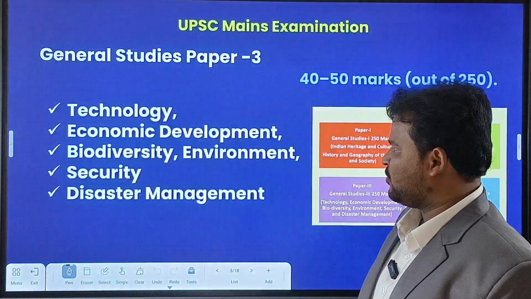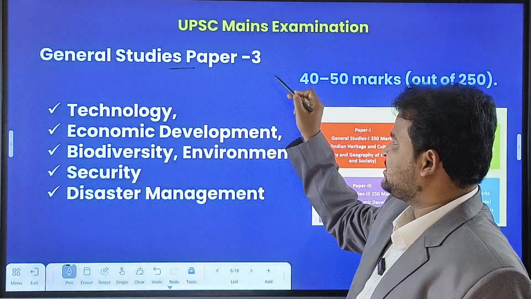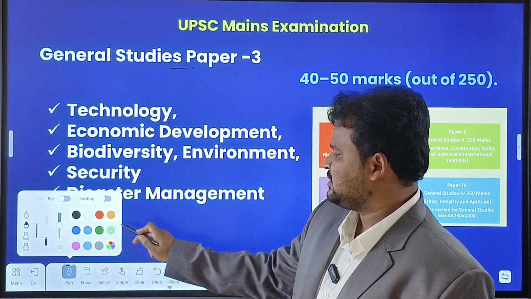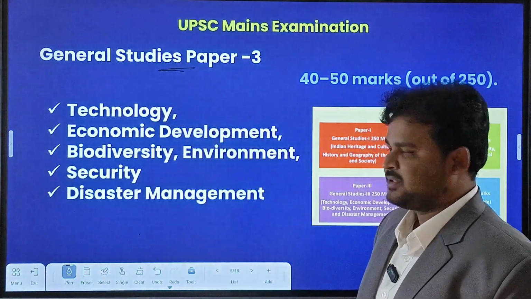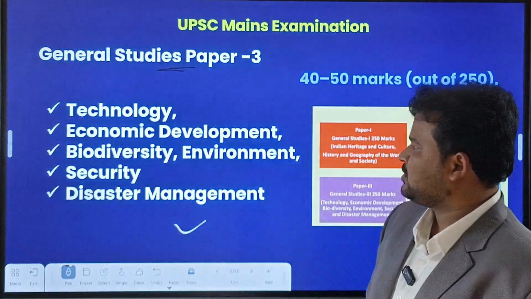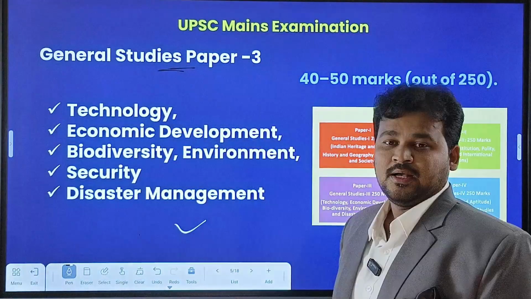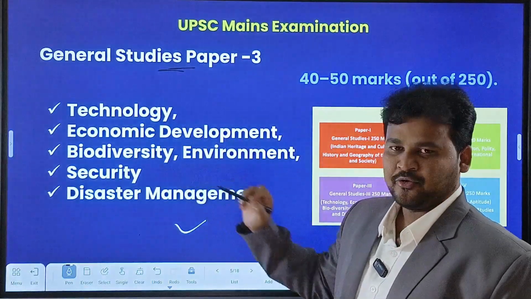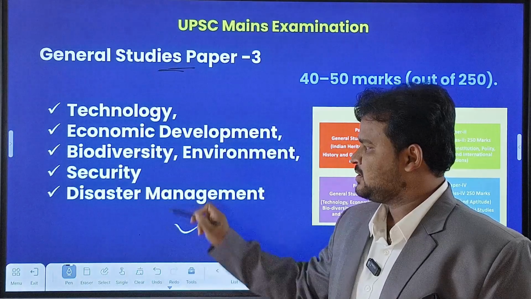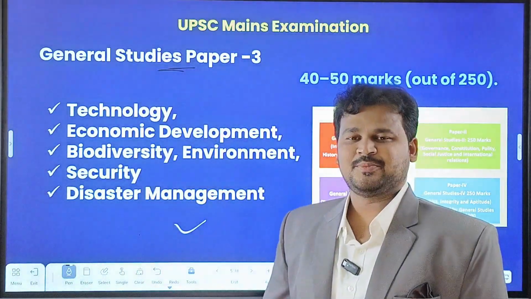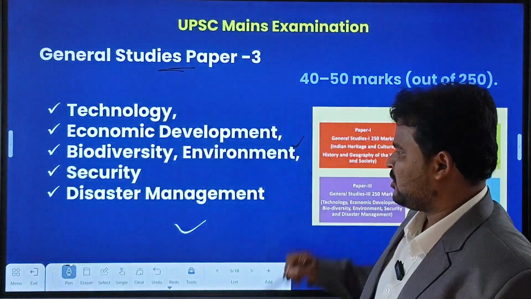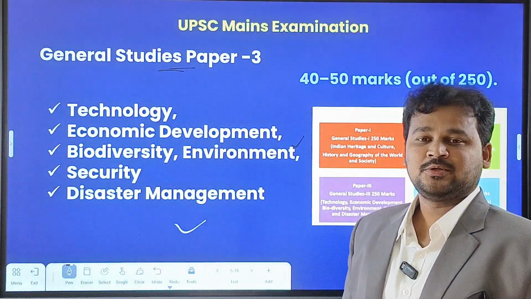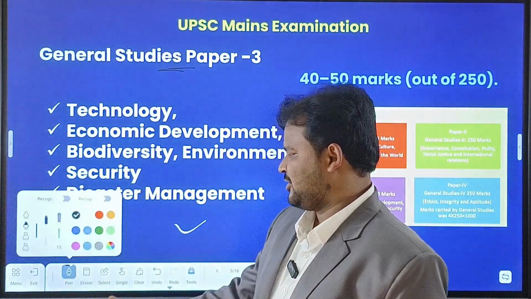And after that, one more paper, General Studies Paper 3. Read once, see the syllabus of General Studies Paper 3. Have a look, check it once. It has syllabus like technology, economic development, biodiversity, environment, security, disaster management. Biodiversity, environment, and also disaster management are concepts which you will cover under geography.